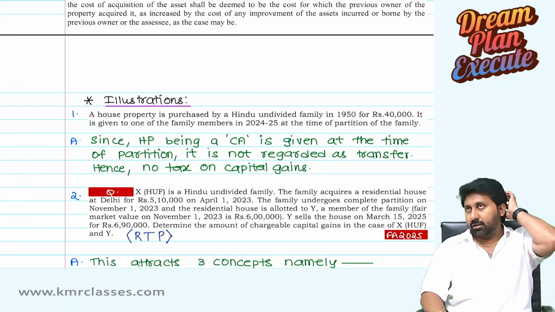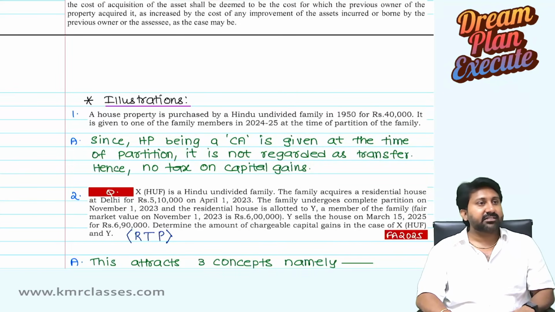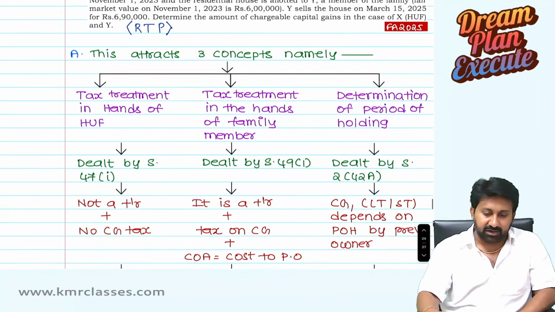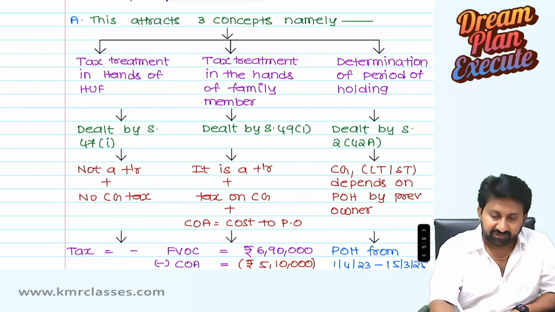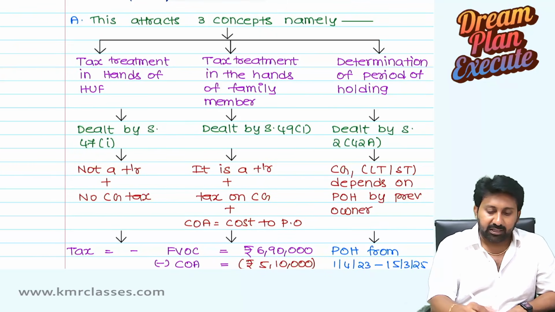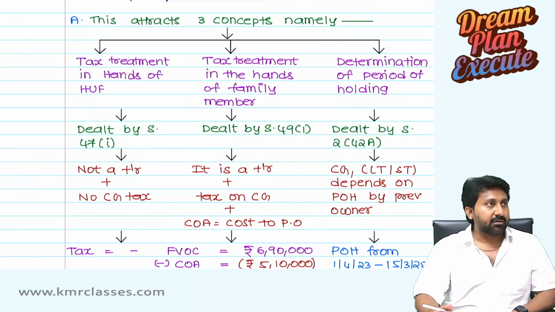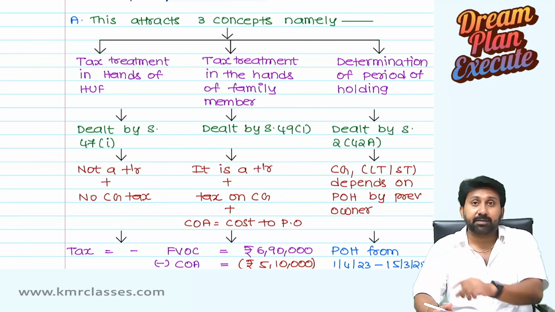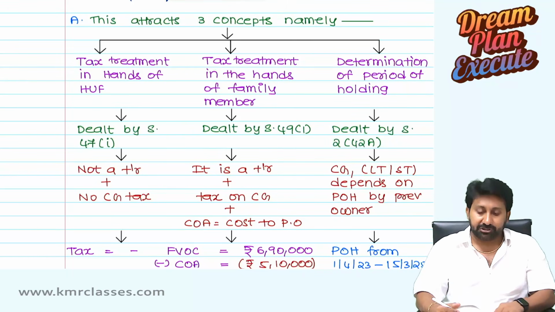First of all, there are 3 situations that get attracted. What are the 3 situations? See, I have given here. First, tax treatment in the hands of HUF. That is dealt with by 47(1), distribution of capital assets by HUF at the time of partition.